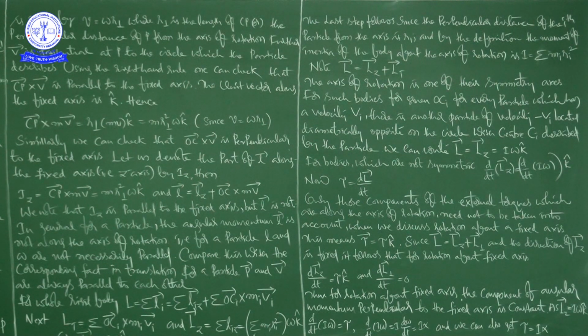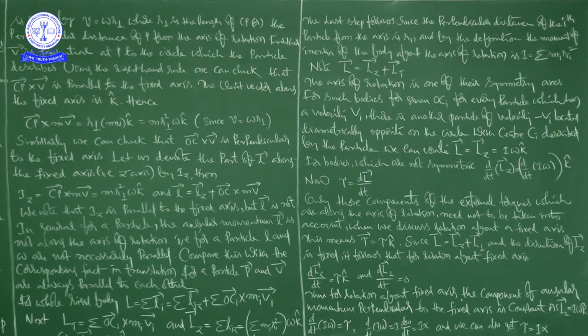Here we are getting many vector quantities: linear momentum, position vector and velocity are all vectors. When it is a scalar, no problem, because it has only magnitude. So observe here, Lz is parallel to the fixed axis, but L bar is not.